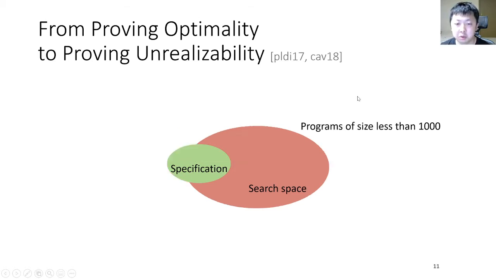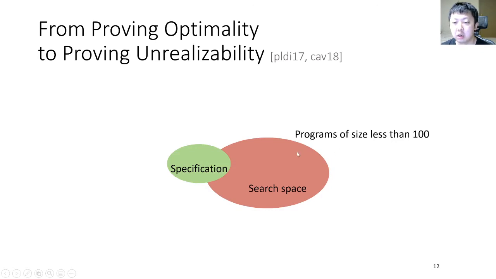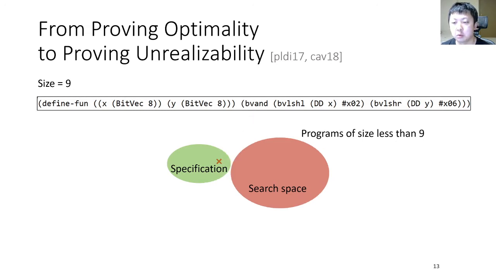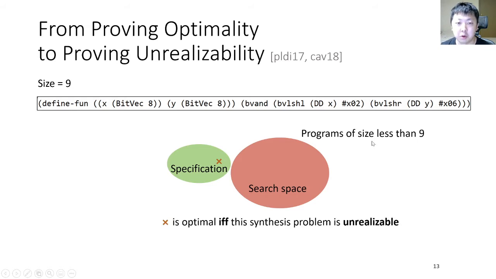To do so, we restrict the search space to programs of size less than 1000, and say we found another solution, and we further restrict the search space to less than 100, and say we found a solution that looks like this, which is one line and of size 9. To find a smaller solution, we further restrict the search space to programs of size less than 9, and then the solver gets stuck, since this problem has no solutions. That's why we want to prove unrealizability. If we can prove the unrealizability of these problems, we can show this solution is optimal.